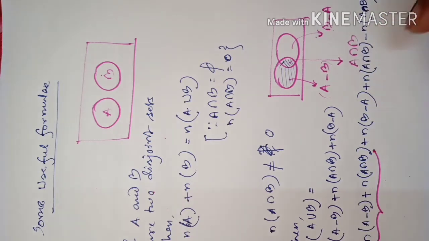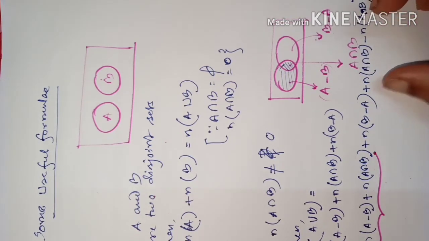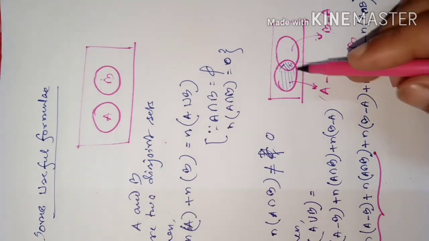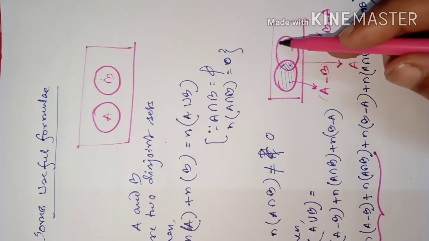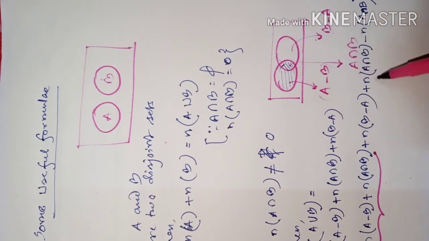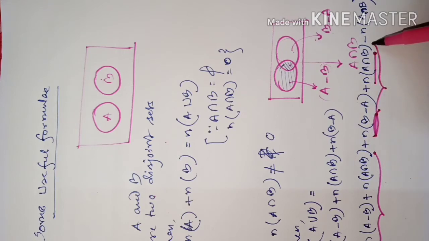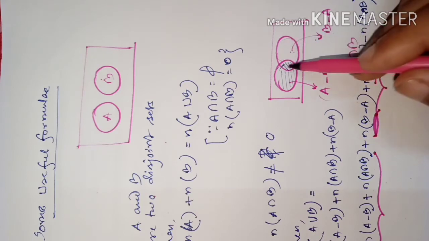Their difference is 0 only. I have just added 0. See, this portion plus this portion will make the whole B. This portion is A intersection B, and this portion is B minus A. Together they will form B.